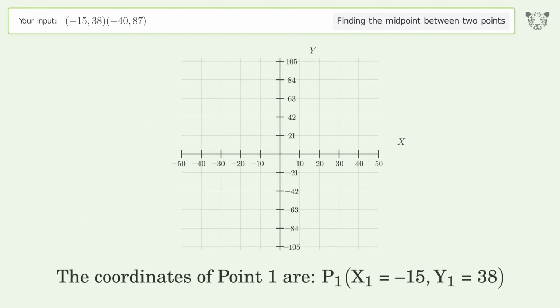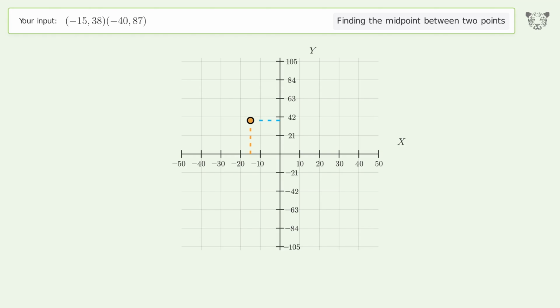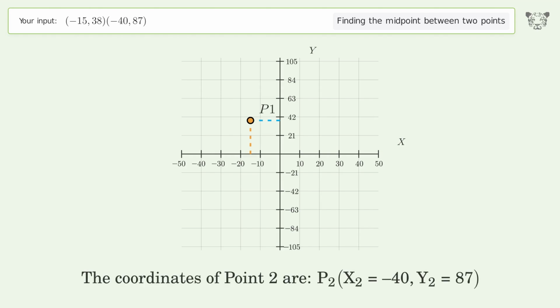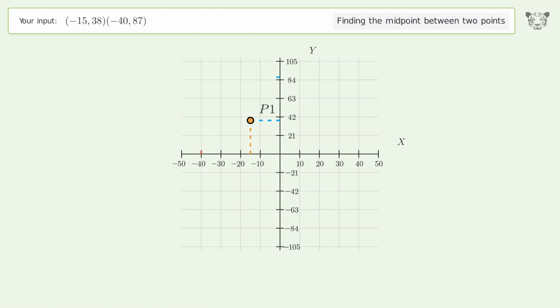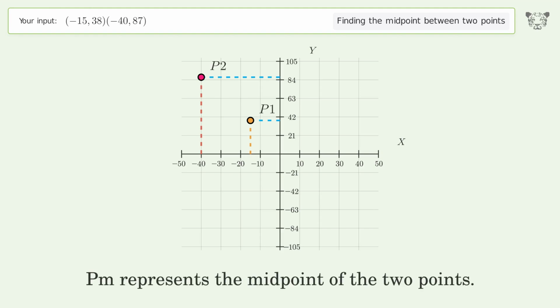The coordinates of point 1 are, x1 equals negative 15, y1 equals 38. The coordinates of point 2 are, x2 equals negative 40, y2 equals 87. PM represents the midpoint of the 2 points.